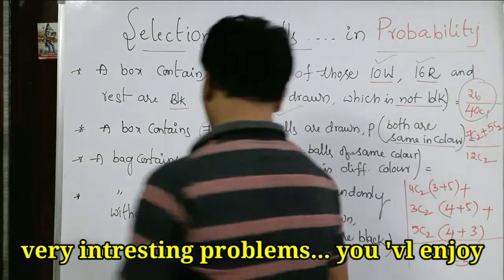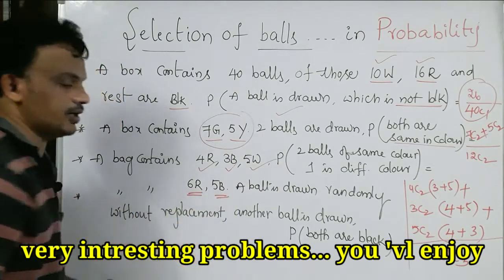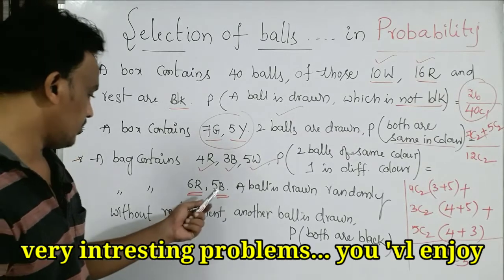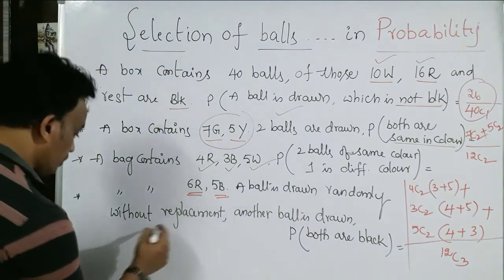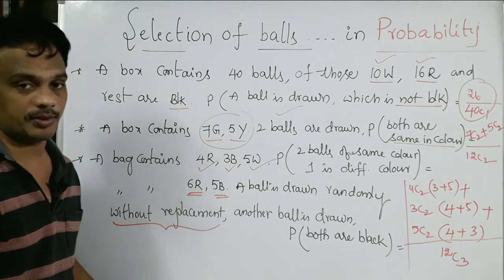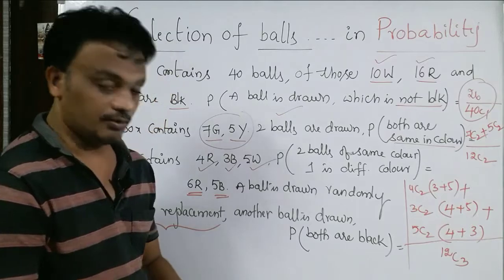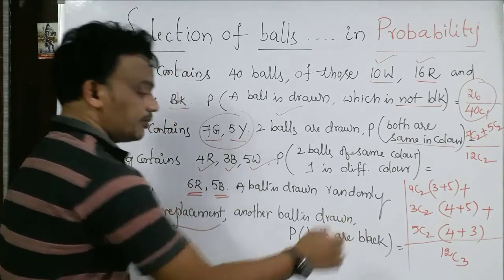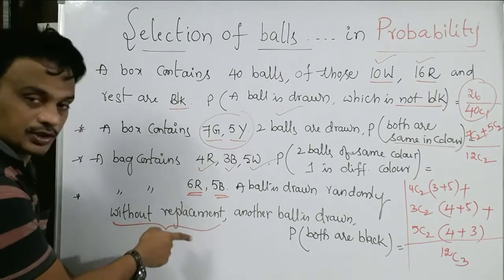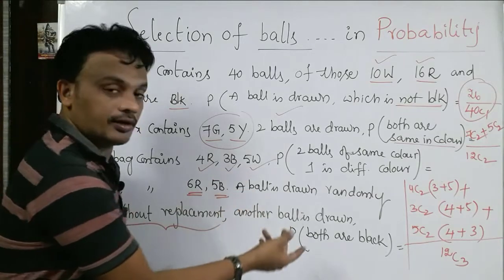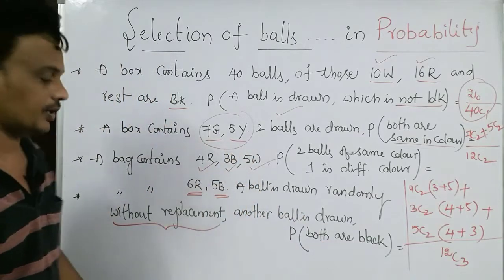Similarly one more question. A bag contains 6 red balls and 5 black balls, total 11. A ball is drawn randomly, without replacement, and another ball is drawn. Then what is the probability that both are black balls? In the first attempt you get a black ball and it is not replaced, and again one more ball is drawn. In the second attempt also you get a black. Both are blacks.